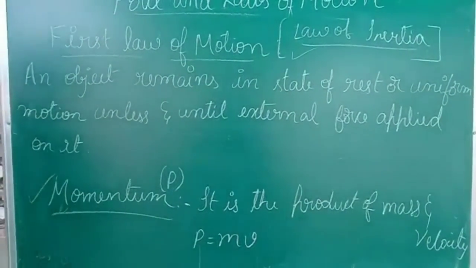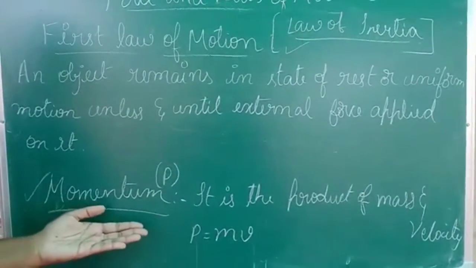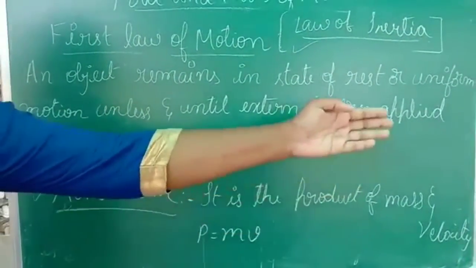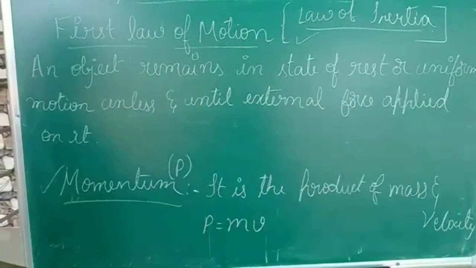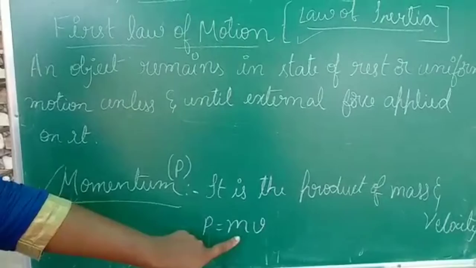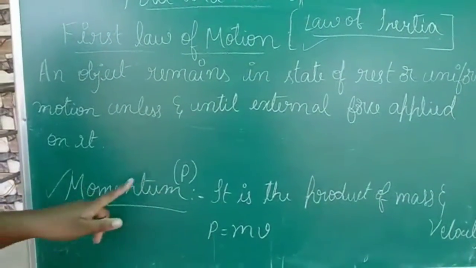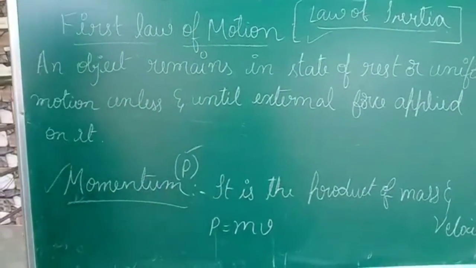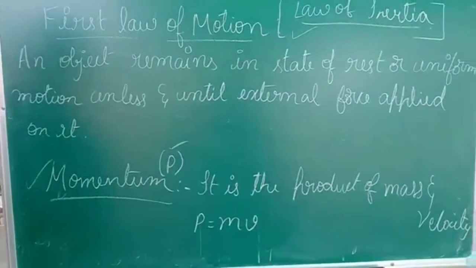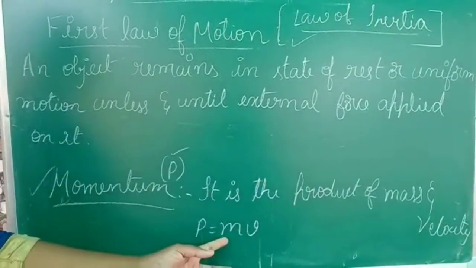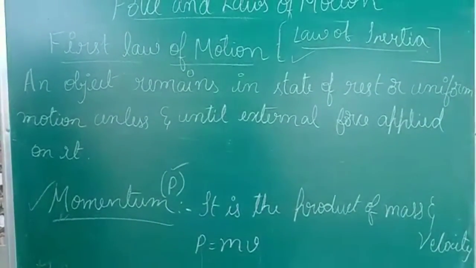This momentum is actually required for the second law, the next upcoming law. What is this momentum? It is the product of mass and velocity. Here mass is represented as m and velocity is represented as v. Momentum is represented as capital letter P. So momentum is a product of mass and velocity, wherein mass is represented as m and velocity as v. This is the definition of momentum.